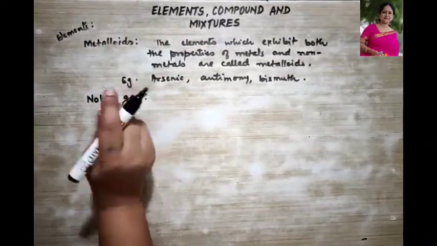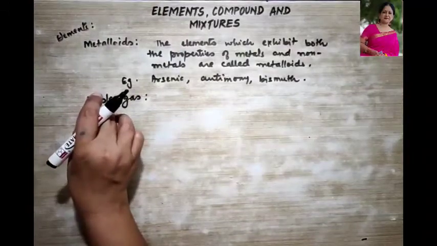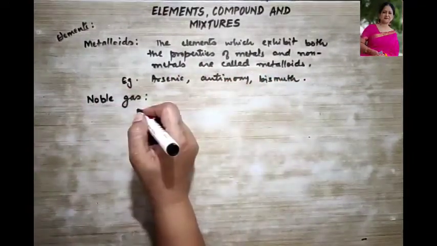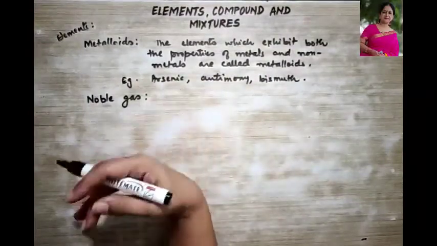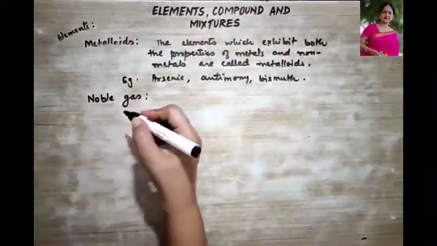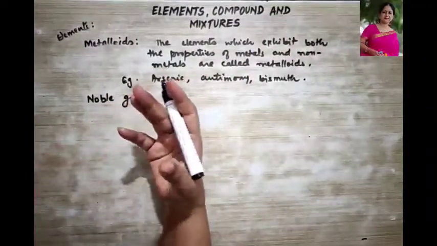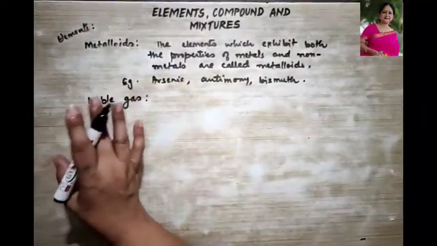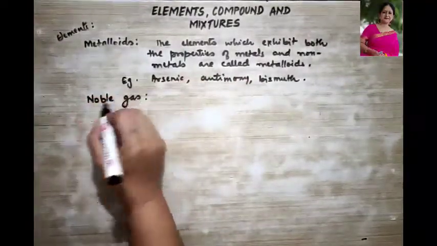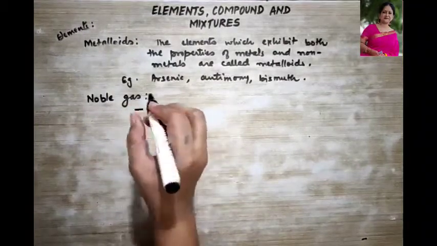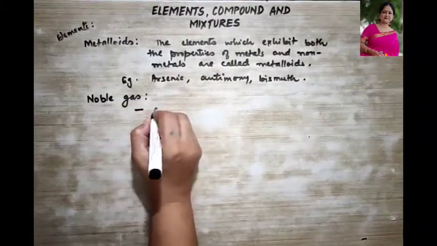Lastly, we come to noble gases. Now noble gases, why are they called noble? Do you know? Because noble people hardly interact with other people. So these noble gases do not interact with any of the known elements. Therefore they are named as noble gases or inert gases. They have inert nature. They do not react with any other element. Therefore they are termed as noble gases or inert gases, right? And they are always found in gaseous state.